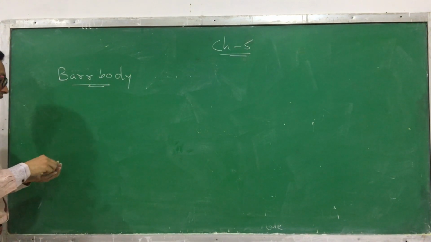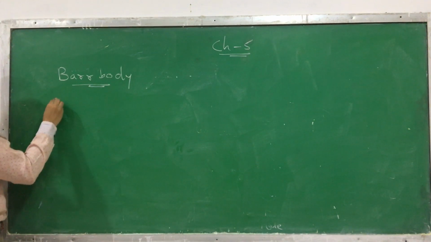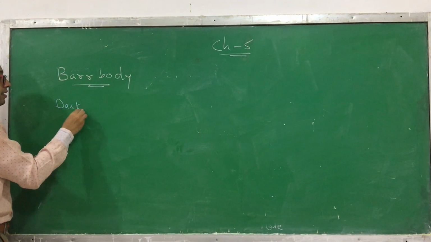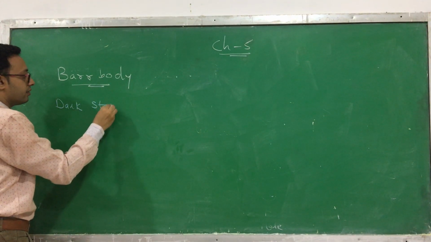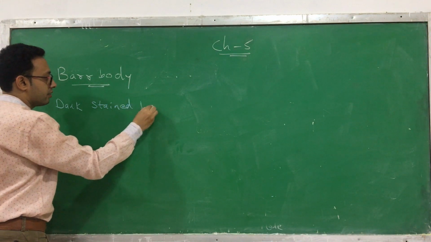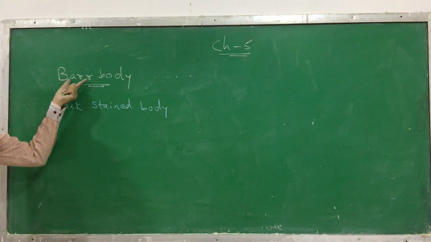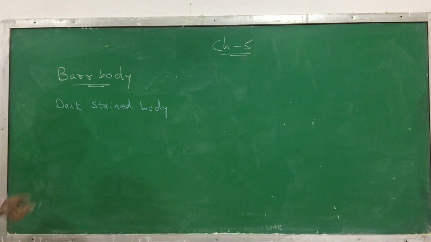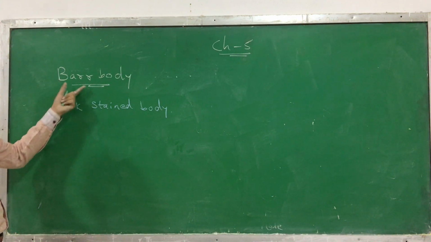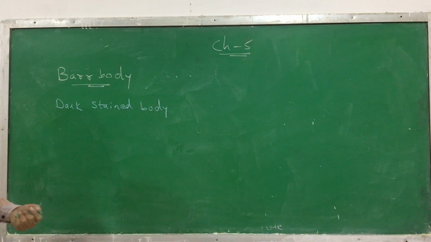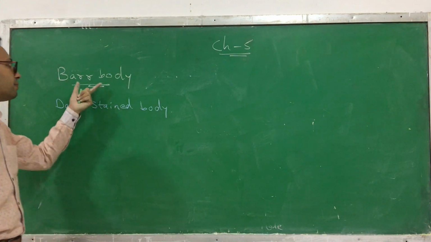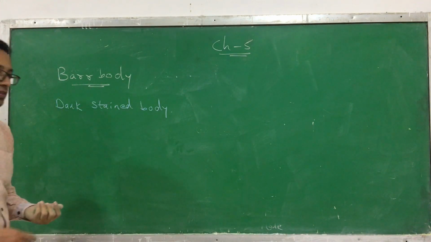A Barr body is a darkly stained body present in the nucleus, which was discovered by Barr. This is the name of the scientist. Murray Barr and Bertram developed this, that's why it is named Barr body. By this Barr body test, sex can be determined.